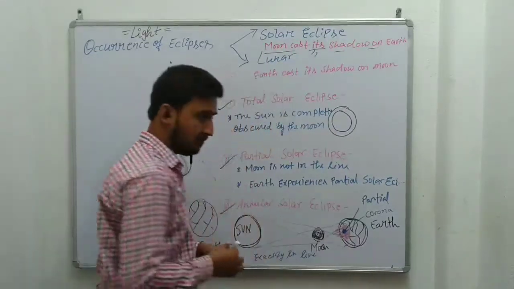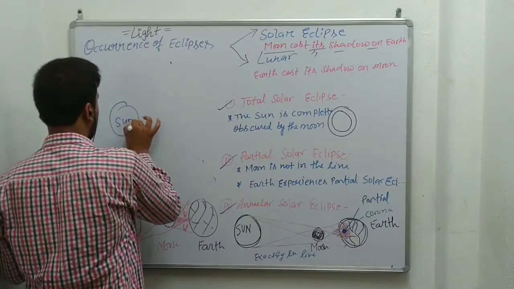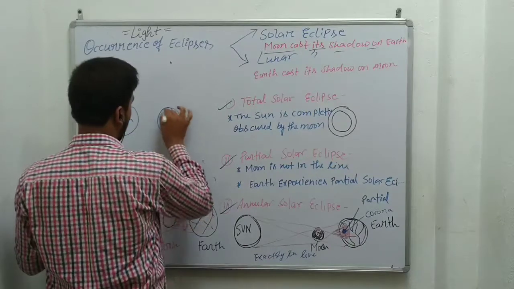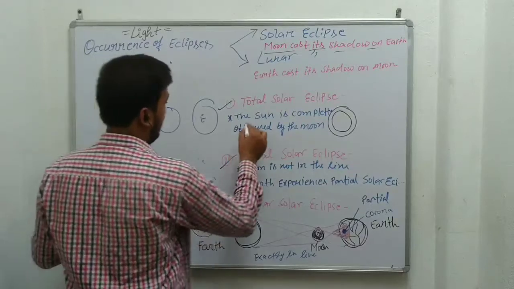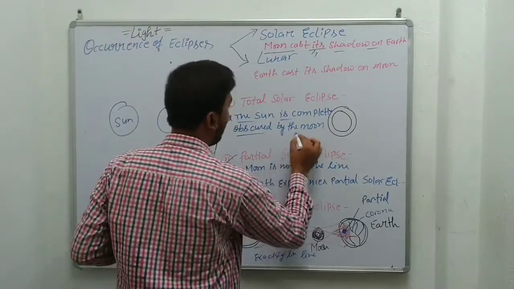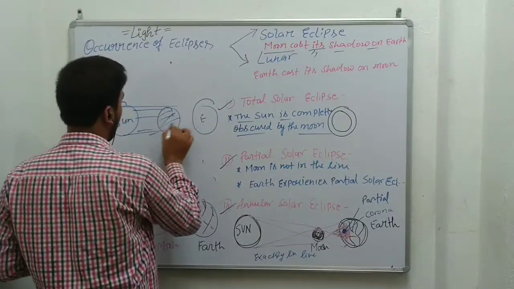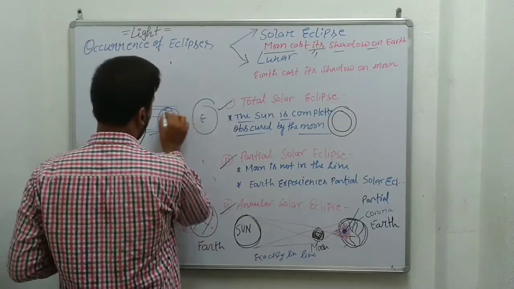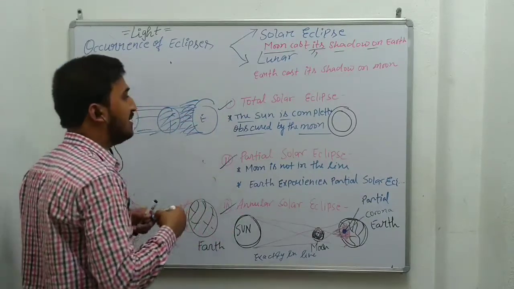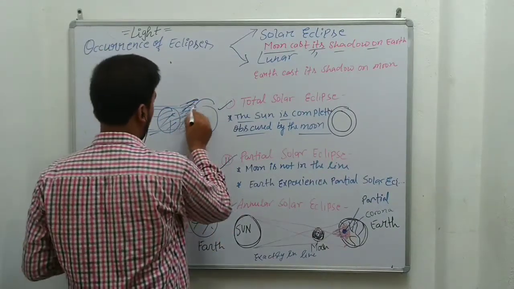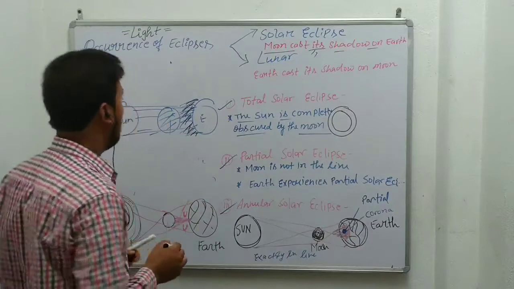Total solar eclipse. Suppose this is the sun, this is the moon, and this is the earth. When these three bodies are aligned, the sun is completely obscured by the moon. The total light which is coming from the sun is obscured by the moon, so the total area which we are able to see is dark. This is the condition of a total solar eclipse.